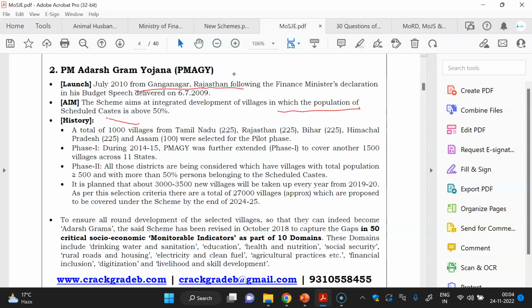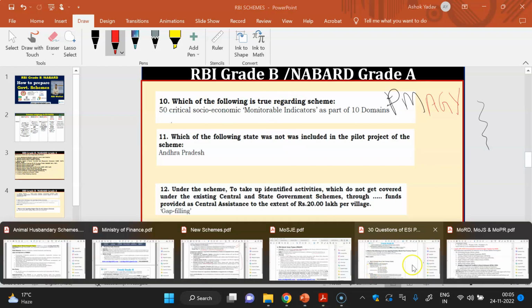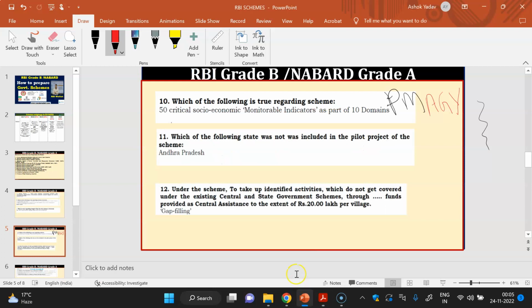It will target the integrated development of villages in which the population of scheduled caste is above 50%. So it is an important fact. So you can see the question that was asked. There were some points given about the scheme. You can see it is given there that 50 critical socio-economic monitorable indicators as part of 10 domains. We have highlighted this in our content, and the same thing was asked in the exam.